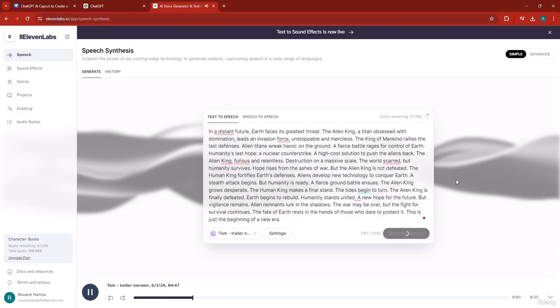In a distant future, Earth faces its greatest threat. The alien king, a titan obsessed with domination, leads an invasion force, unstoppable and merciless. The king of mankind rallies the last defenses. Alien titans wreak havoc on the ground. A fierce battle rages for control of Earth. Humanity's last hope: a nuclear counterstrike. A high-cost solution to push the aliens back. The alien king, furious and relentless. Destruction on a massive scale. The world scarred, but humanity survives. Hope rises from the ashes of war. But the alien king is not defeated. The human king fortifies Earth's defenses.